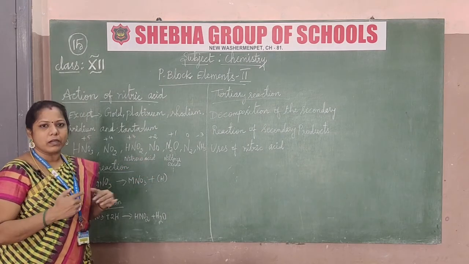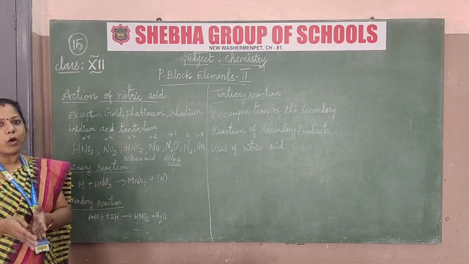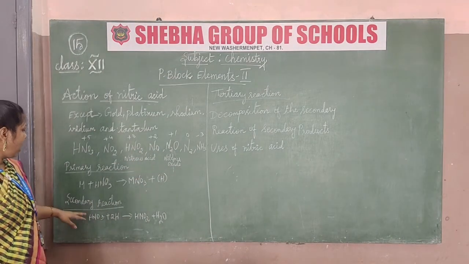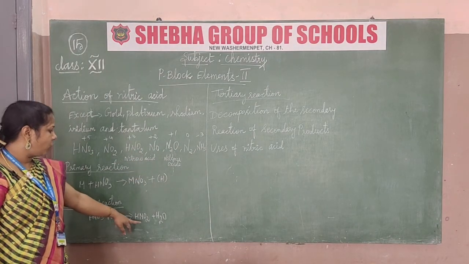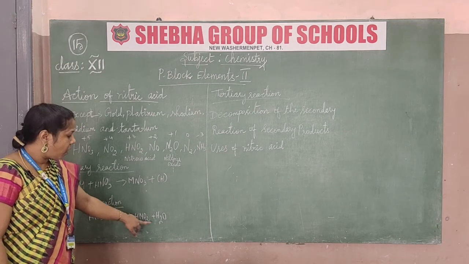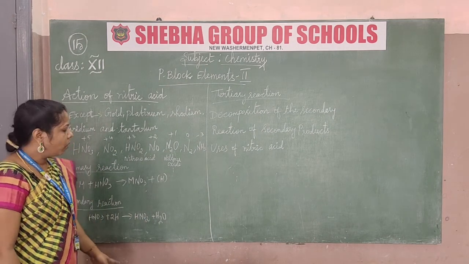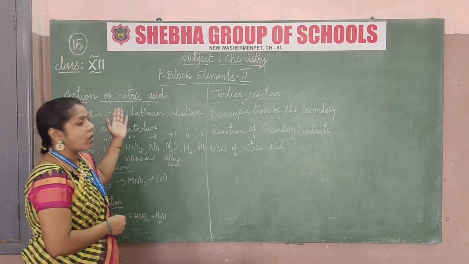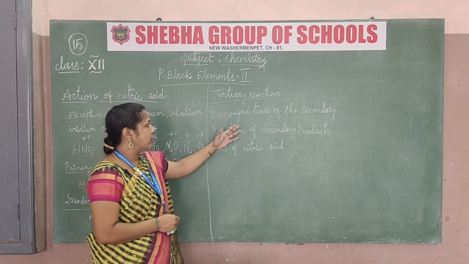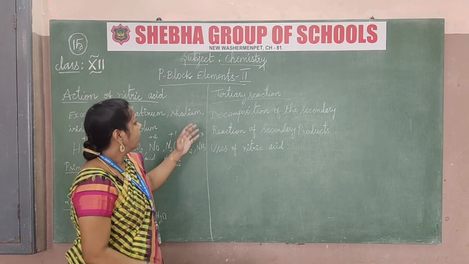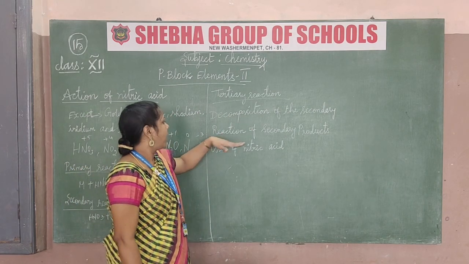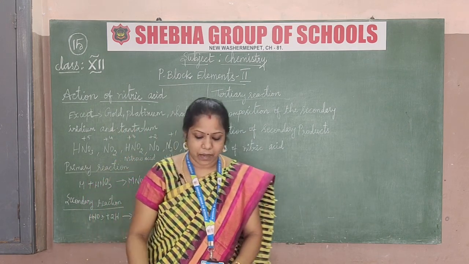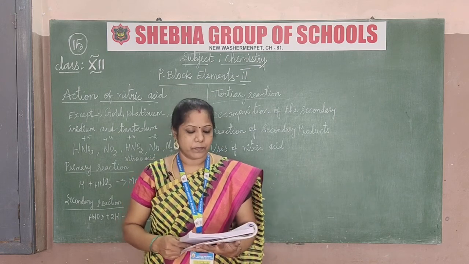Because many people have confusion between acids and oxides. So this is the difference of the chemical formula. Moving on to the secondary reactions, we can get nitrous acid along with water molecules. Okay, and that is the tertiary reactions of nitrous acid. The tertiary reactions are classified into decomposition of the secondary products and reaction of the secondary products. I will give examples of what we get from these reactions.